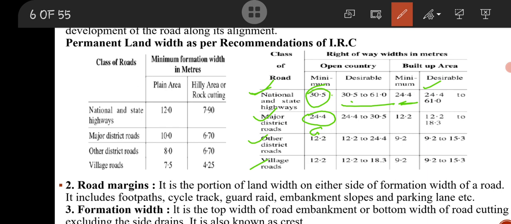The minimum limit of NH is the maximum limit for MDR, the minimum limit for MDR is the maximum limit for village road, and the maximum limit of the village road is the minimum limit for the other district road.